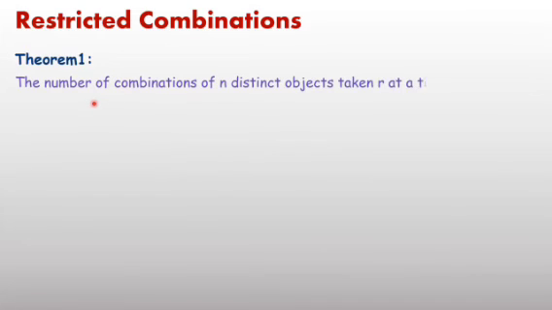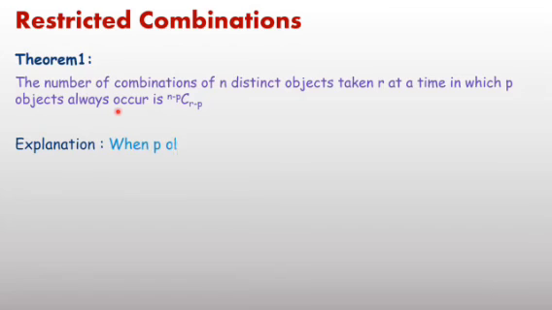Now next, combination under a condition. The condition is: the number of combinations of n distinct objects taken r at a time. If you read only this part, r at a time, easily you can write the number of combinations equals nCr. But the condition is given in which p objects always occur.